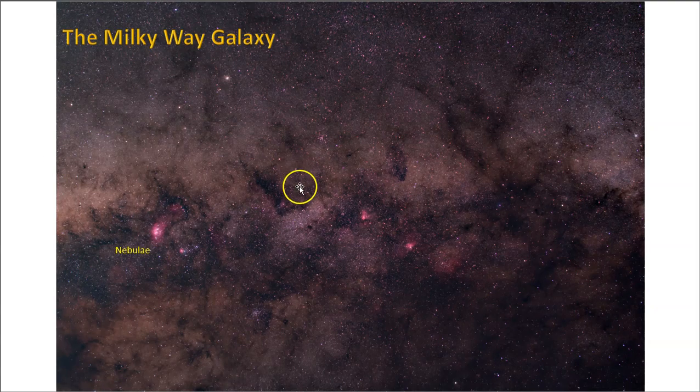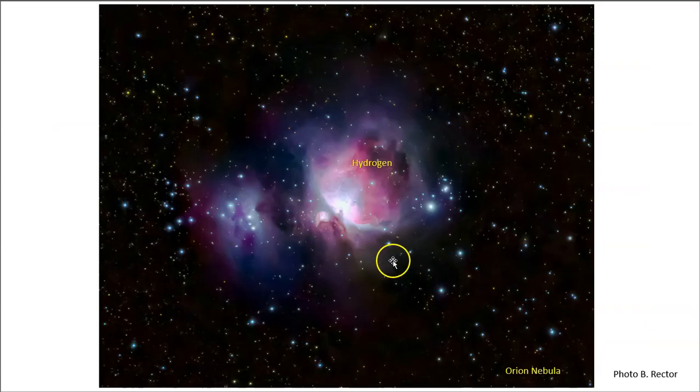Now, new stars tend to be produced in what we call nebulae. So here we see some of these red patches here, and even the dark areas here of the dust in the Milky Way here. These are nebulae, and a nice example of a nebula is the Orion Nebula. Here we see the Orion Nebula, and the red regions here, this is hydrogen gas emitting that color of light. So here we see a nebula that has the material, some more hydrogen gas to make new stars.